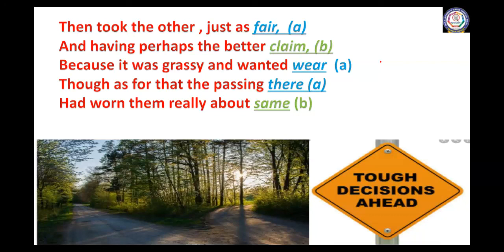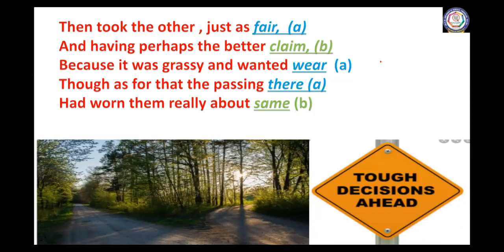He likes the second road better than the first road. Why? Because he says it in the third line, because it was grassy and wanted wear. The author is justifying his liking towards road number 2 because it was grassy. He says that I like the road because it was grassy and wanted wear.